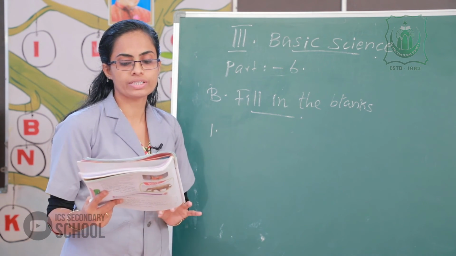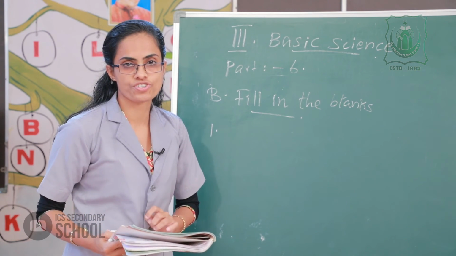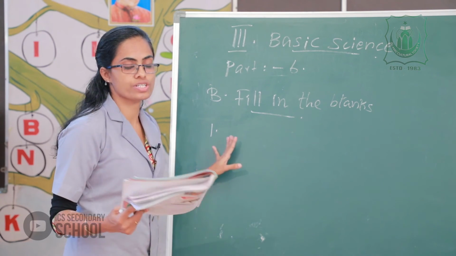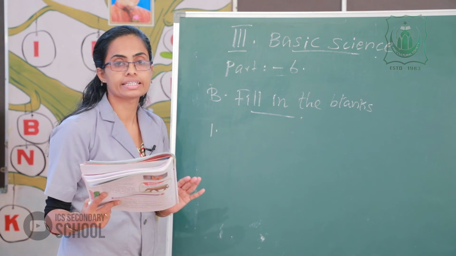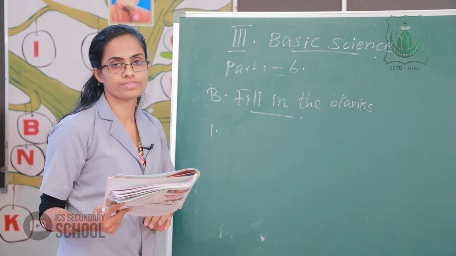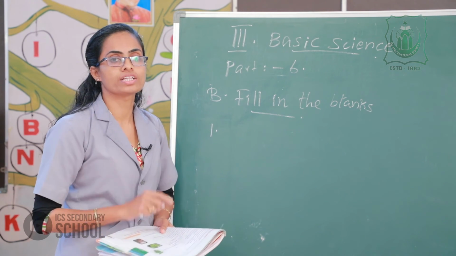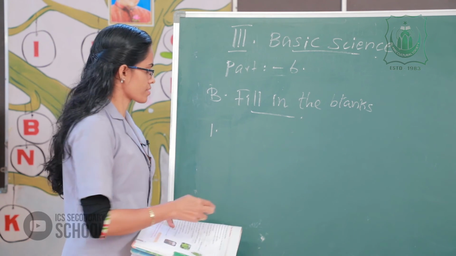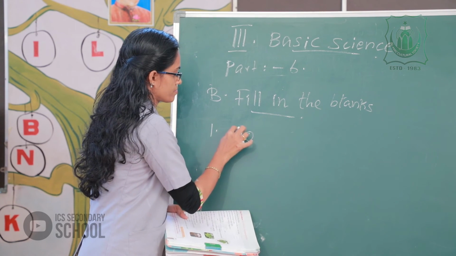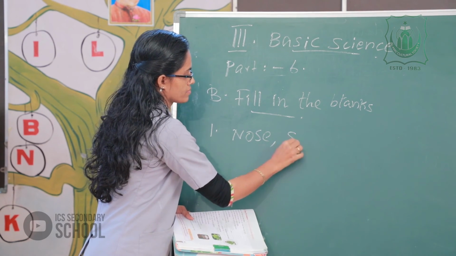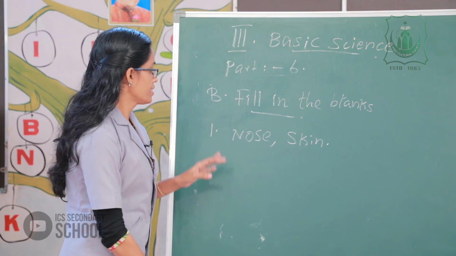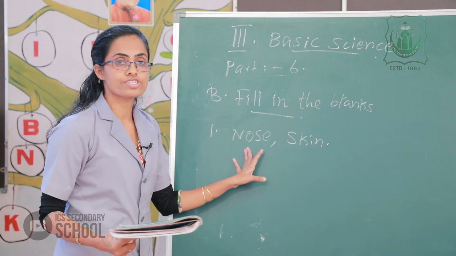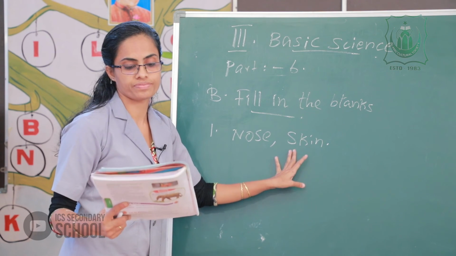Frogs breathe through their dash and dash. First question, frogs breathe through their dash and dash. The two breathing organs, nose, skin. Clear? The first answer is nose and skin.